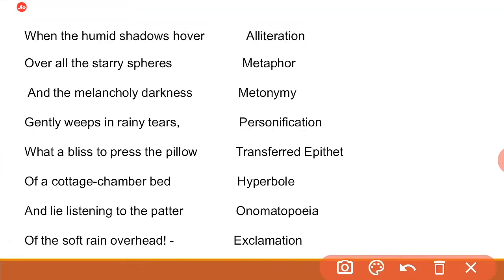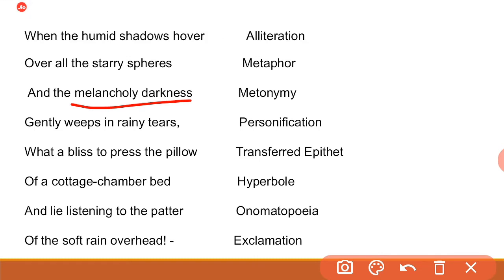Next figure of speech also we are getting in this line, in this sentence as well. Second one, transferred epithet. The adjective melancholy has been transferred from the poet to the darkness. Another figure of speech we are getting, transferred epithet. What is transferred epithet? Here it means the epithet or adjective is transferred from its original noun to another closely related meaning.